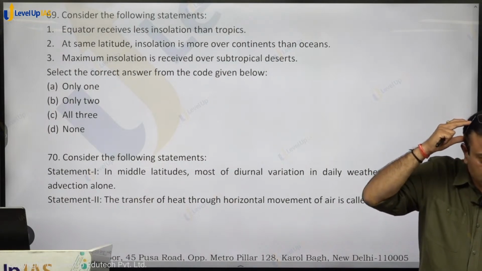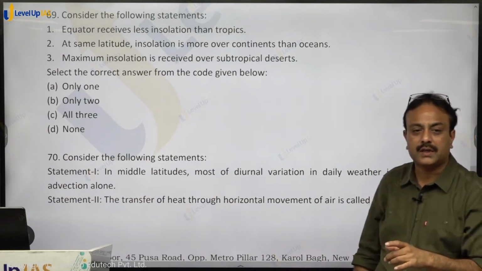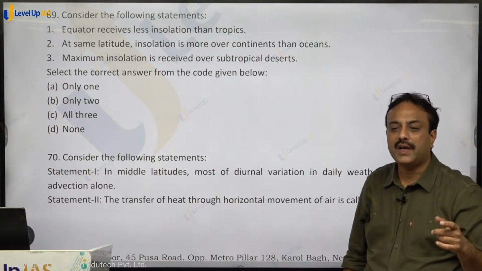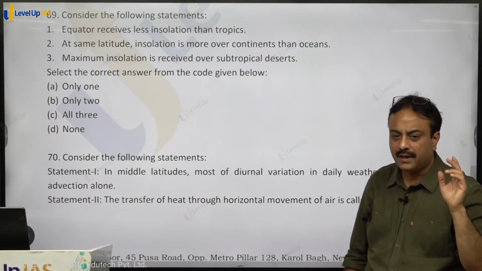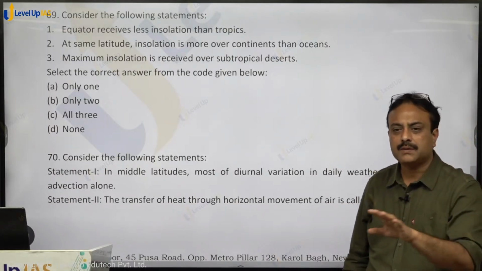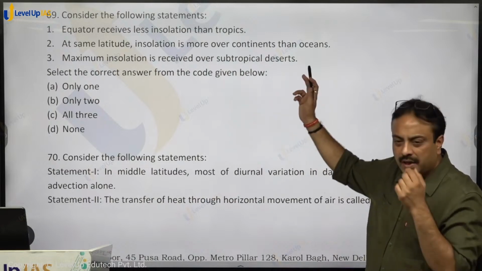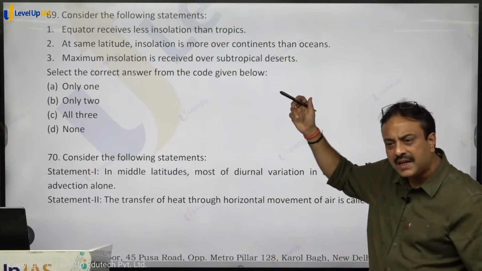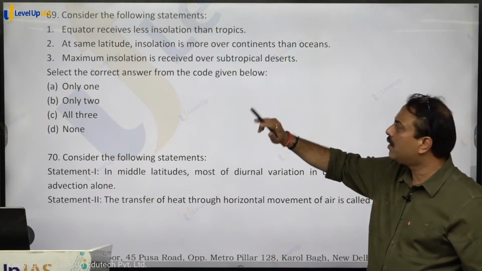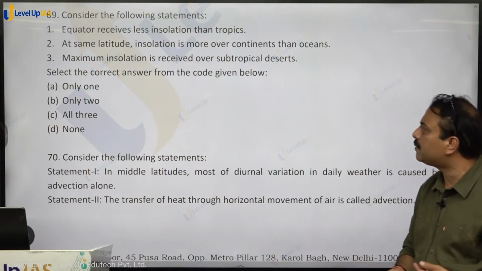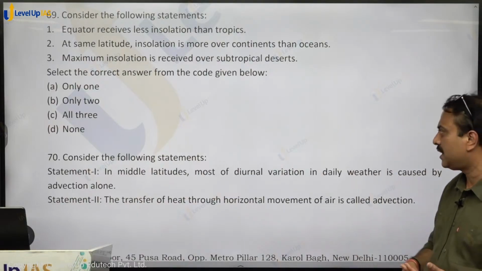Yeah, more cloud cover over the oceans. So clouds are known for albedo. They will reflect back the radiation. So cloud cover is more over oceans, and so the amount of insolation reaching over the ocean will be comparatively less as compared to continents. So at same latitude, insolation is more over continents than oceans. Correct.